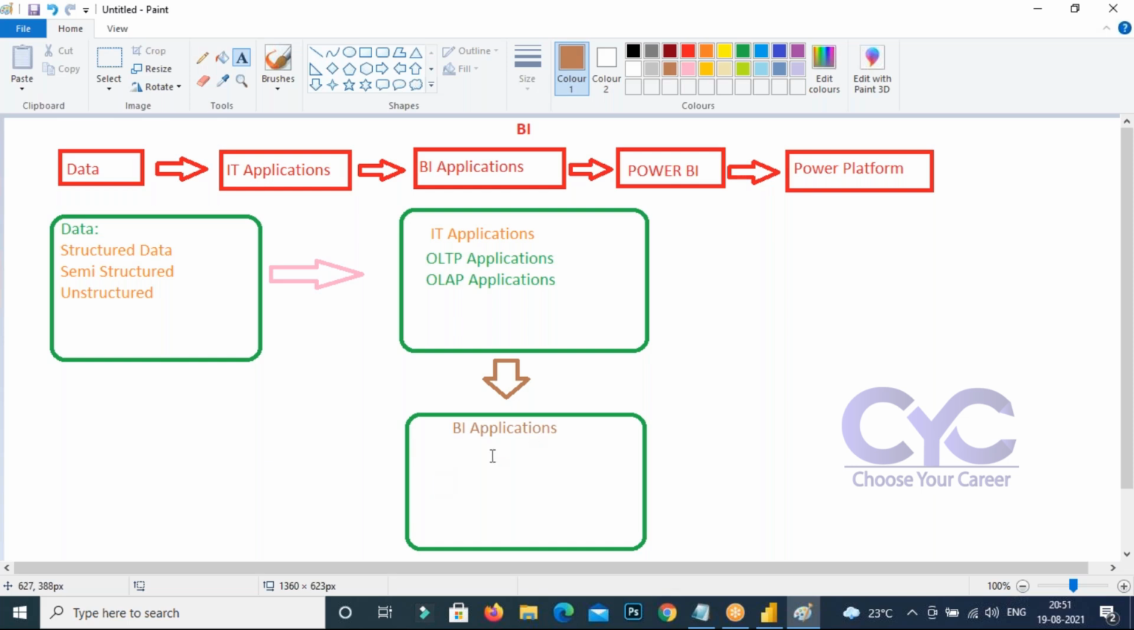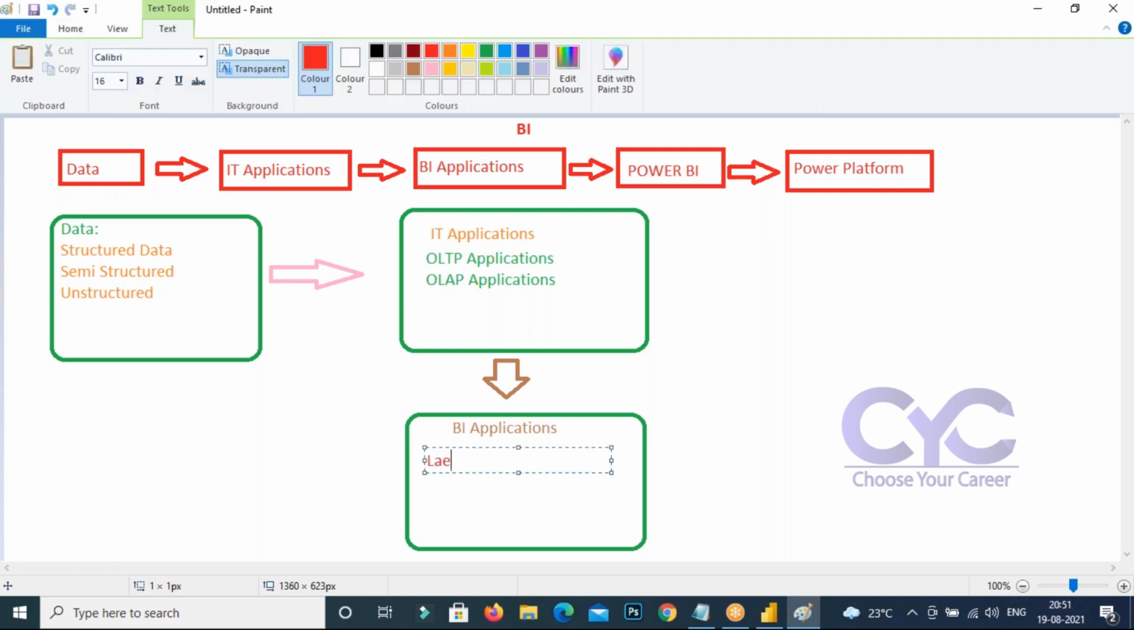So it contains two types. What are the two types? First is legacy BI. The second is modern BI. Modern BI is nothing but Power BI.